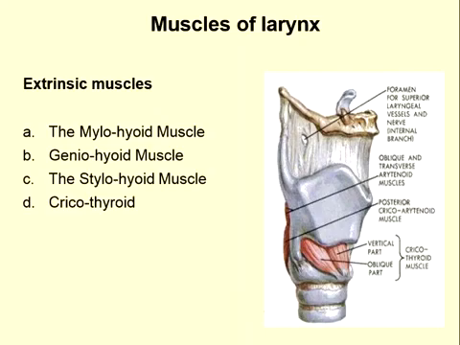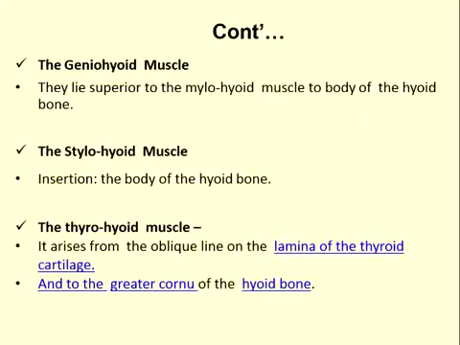The second part of the anatomy of the larynx, we discuss the muscles of the larynx. The muscles of the larynx are extrinsic muscles and intrinsic muscles. The extrinsic muscles are the mylohyoid muscle, geniohyoid muscle, stylohyoid muscle, and the thyrohyoid muscle.